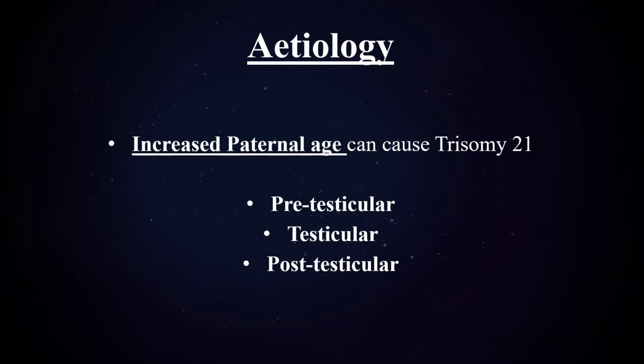The most leading cause of infertility in males nowadays is increased paternal age, because after the age of 40 years the production and the motility of the sperm decreases, which also causes chromosomal abnormality in the coming offspring, and the most common chromosomal abnormality is trisomy of chromosome number 21. There are also many other causes of infertility in males, such as pretesticular, testicular and post-testicular causes. We will study these causes in our next slides.